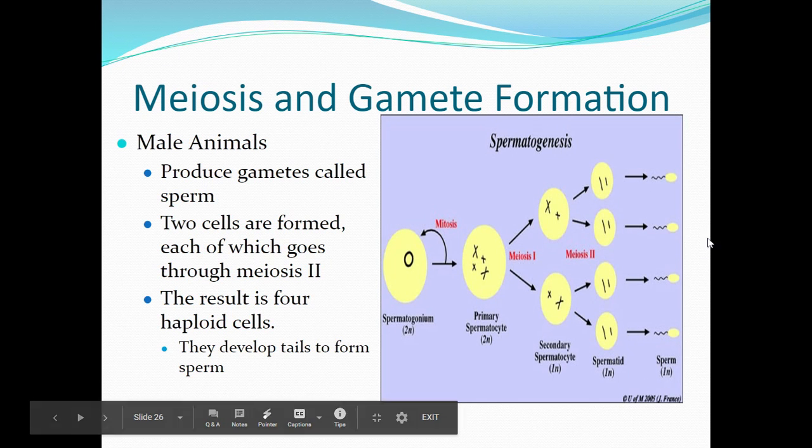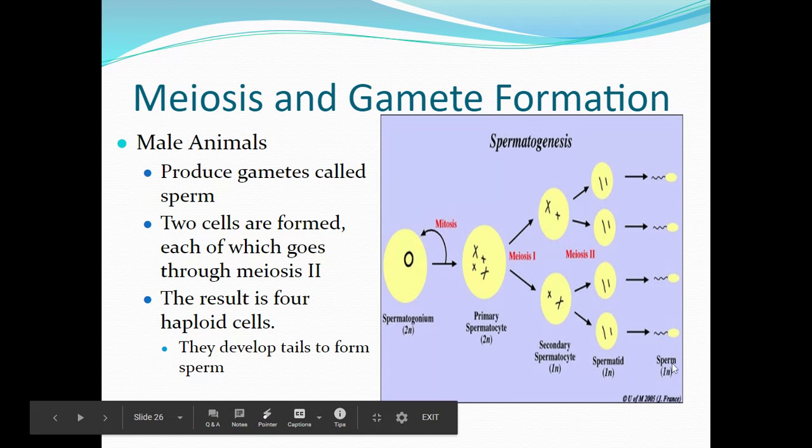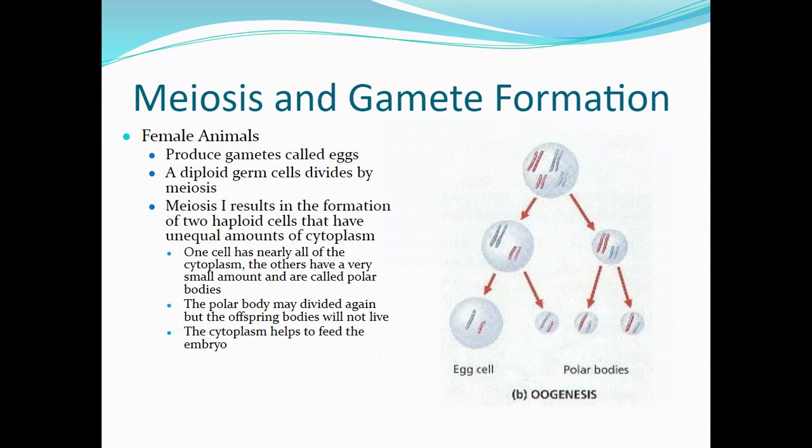Every sperm here is a fertilizable sperm, which means it can join to an egg. These are all viable gametes. Men will produce millions and millions of sperm in a day. So they'll go through this process from the time that they hit puberty until the time they die. The rate at which it goes will vary for each male, and the duration of that vigor will also vary for each male. So then let's talk about females.